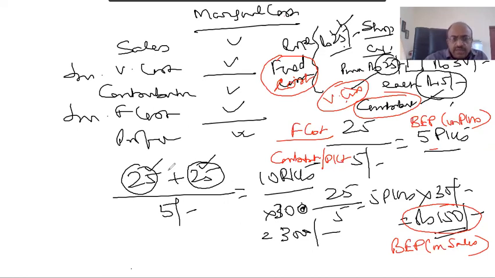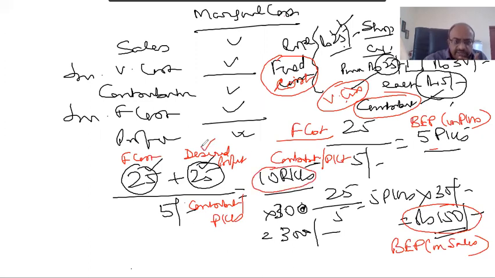Now, if he wants to make an additional profit, therefore, this is your fixed cost plus desired profit, divided by contribution per packet. Therefore, he gets the number of packets he has to sell to get a desired profit of 25. Now, if you get that in terms of sales, that is the sales value for desired profit.